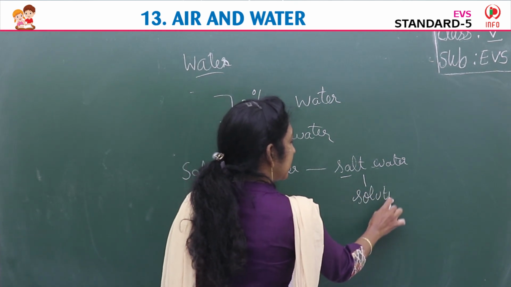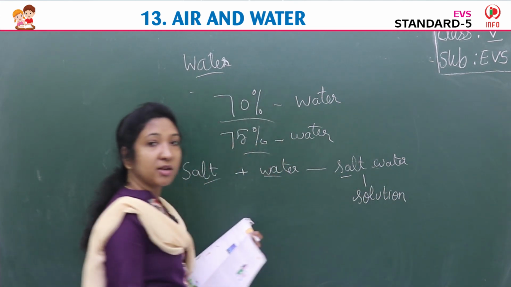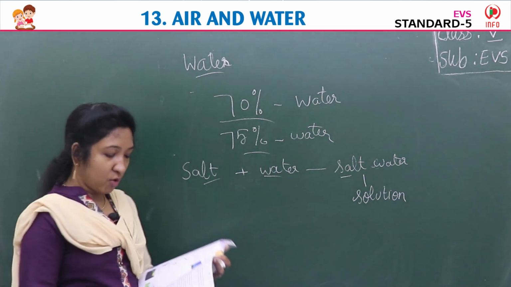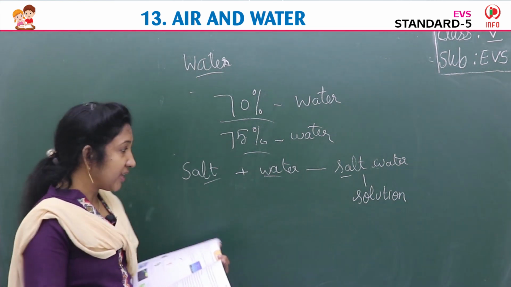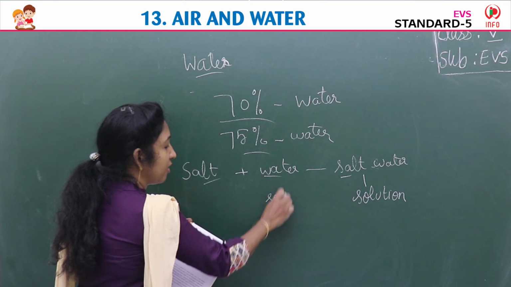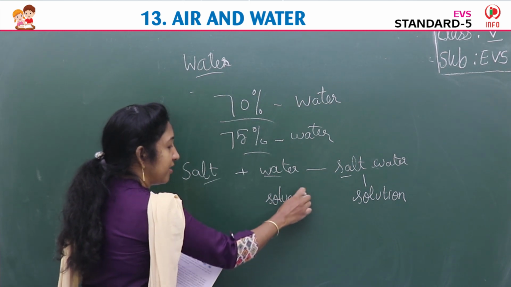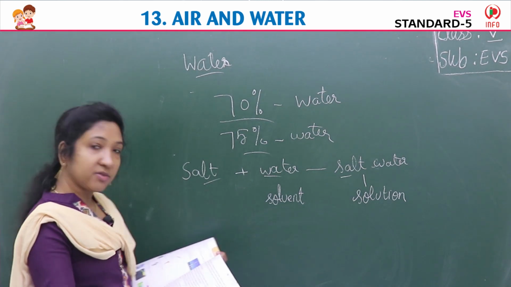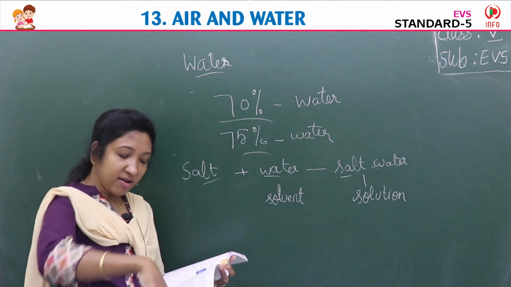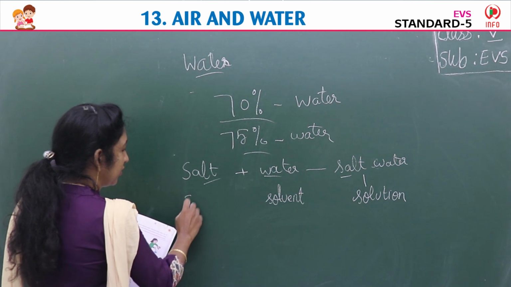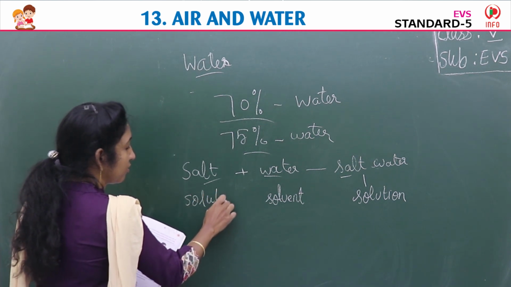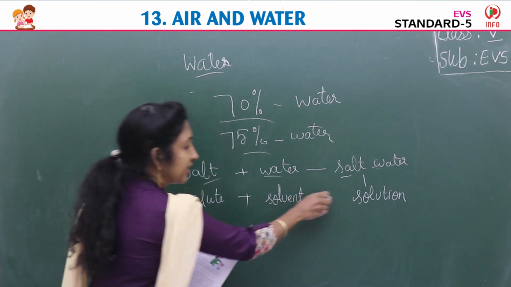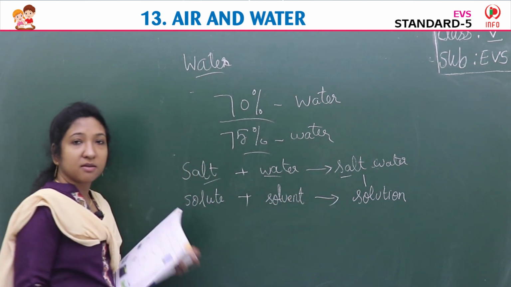This is a solution of what? Salt and water. The water here is called the solvent. And salt, the substance that dissolved in water, is called the solute, we say. So solute plus solvent gives solution.